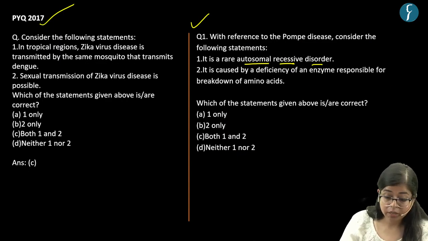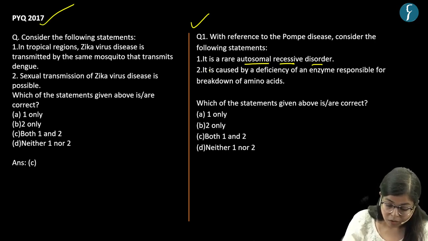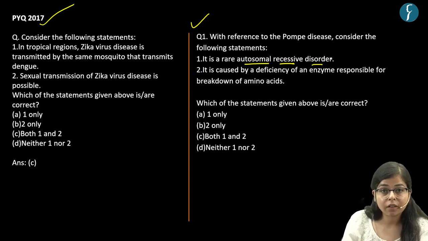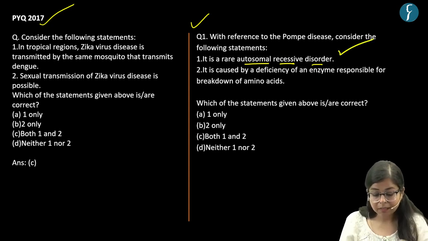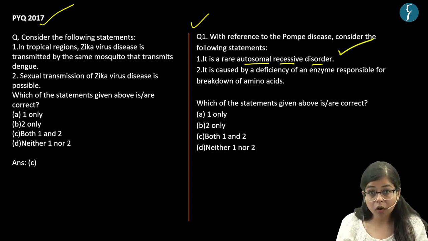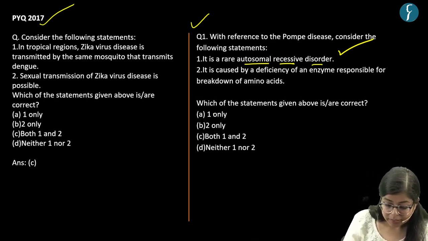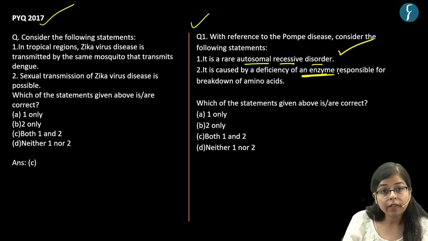So let's solve this question now. The question says that with reference to Pompe disease, consider the following statements. The first statement is, it is a rare autosomal recessive disorder. Now this is a correct statement, as we already discussed that this is an autosomal recessive disorder. The second statement is, it is caused by a deficiency of an enzyme responsible for breakdown of amino acids.